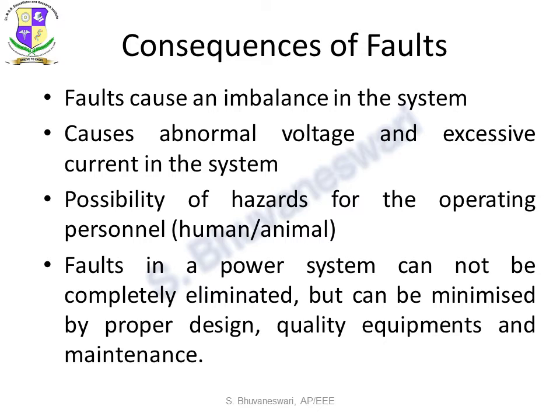Consequences of fault. What could be the consequences of such kind of power system fault? This fault causes an imbalance in the system, and this causes abnormal voltage and excessive current in the system. There could be a possibility of hazards to whoever is operating nearby, maybe either human or animal. Faults in the system cannot be completely eradicated, but we can minimize them by proper design, quality equipment and proper maintenance.